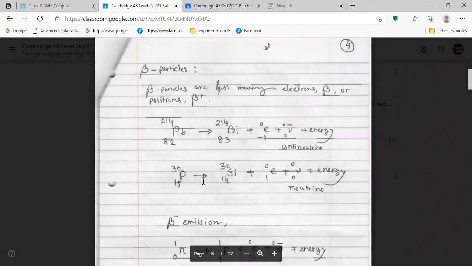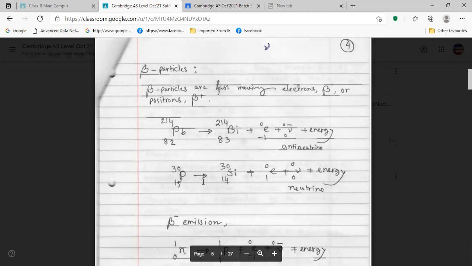Now beta particles. Farhan, continue. Beta particles are fast-moving electrons or positrons. If it is electrons, then we say beta minus. And if it is a positron, then it is beta plus. Is it clear?